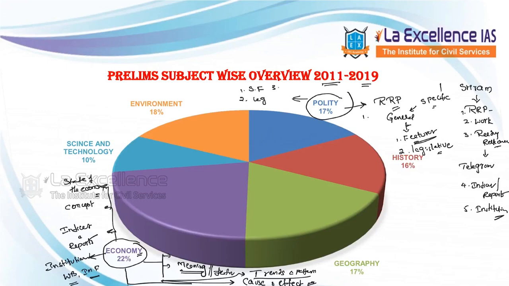And third, judiciary. Normally, mainstream areas of judiciary are not being tested these days, but tribunals and alternate dispute redressal mechanisms in India are being more tested. Lok Adalats, all these are getting tested. Gram Nyayalayas, etc. So that's why I want you to focus on judiciary with a special focus on the peripheral areas. In the legislature, the questions are being asked from the mainstream areas. Unlike this, in judiciary, it is from the peripheral areas.